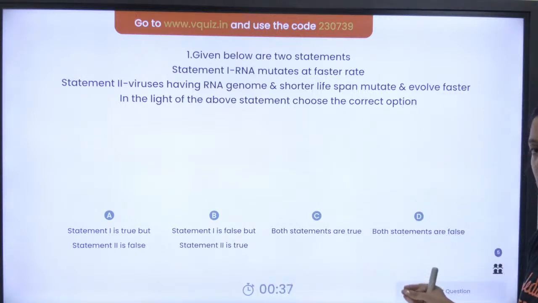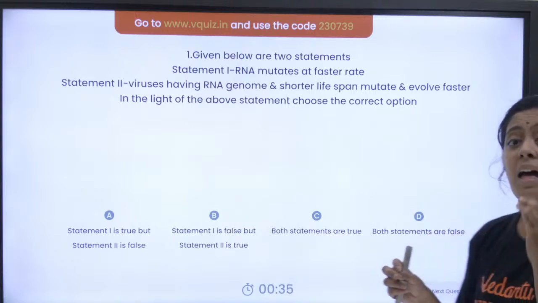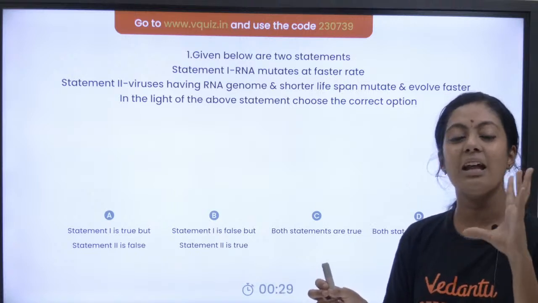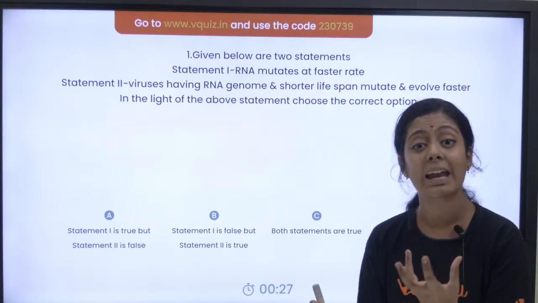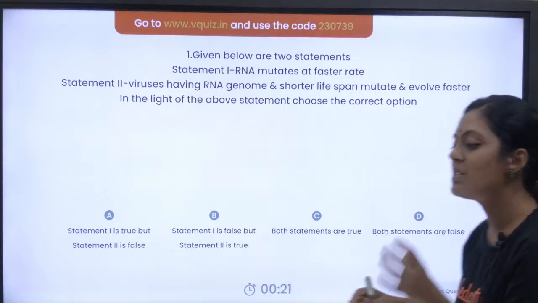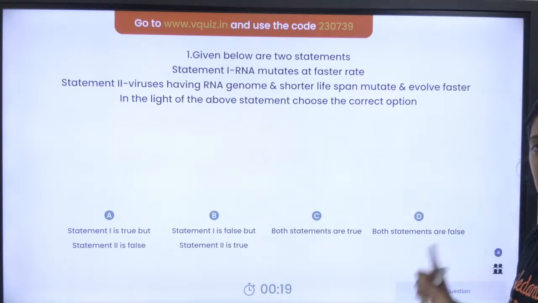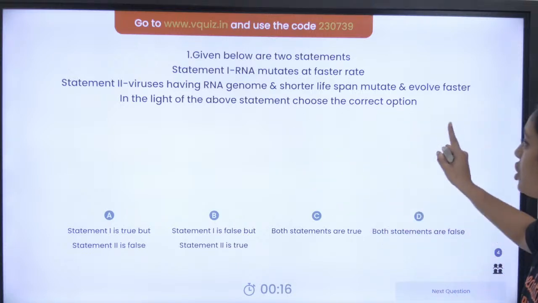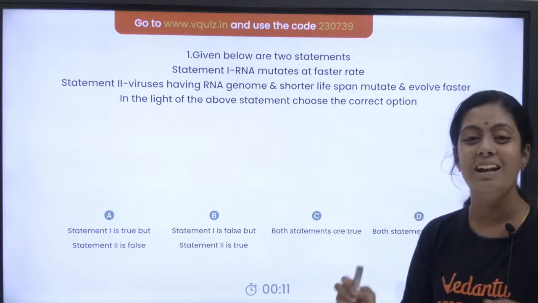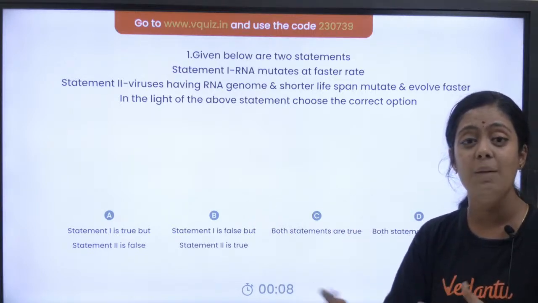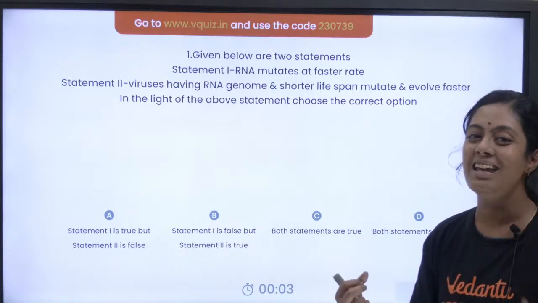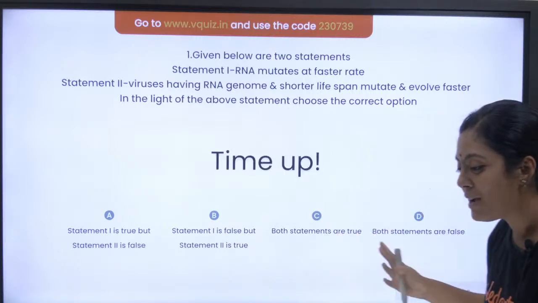A very interesting question. முதல்ல என்ன சொல்லிருக்காங்கன்னா RNA mutates at a faster rate. அது கரெக்ட்டா தப்பா? Absolutely it is correct. RNA வந்து ரொம்ப ஃபாஸ்டா mutate ஆகும், ஏனா RNA ஓட ஸ்டெபிலிட்டி வந்து ரொம்ப கம்மி பசங்களா. DNA ஓட RNA ஓட ஸ்டெபிலிட்டி வந்து ரொம்ப கம்மி. நெக்ஸ்ட் ஸ்டேட்மென்ட் என்ன கொடுத்திருக்காங்க? Virus having RNA genome and shorter lifespan mutate and evolve faster. This is also absolutely correct. Why did your COVID virus mutate so many times? உங்க Delta, Omicron அந்த மாதிரி எல்லாம் எதுக்கு variants வந்துச்சு? Because it was RNA in nature. Right? So the right answer நிறைய பேர் சொல்லிருப்பீங்க.